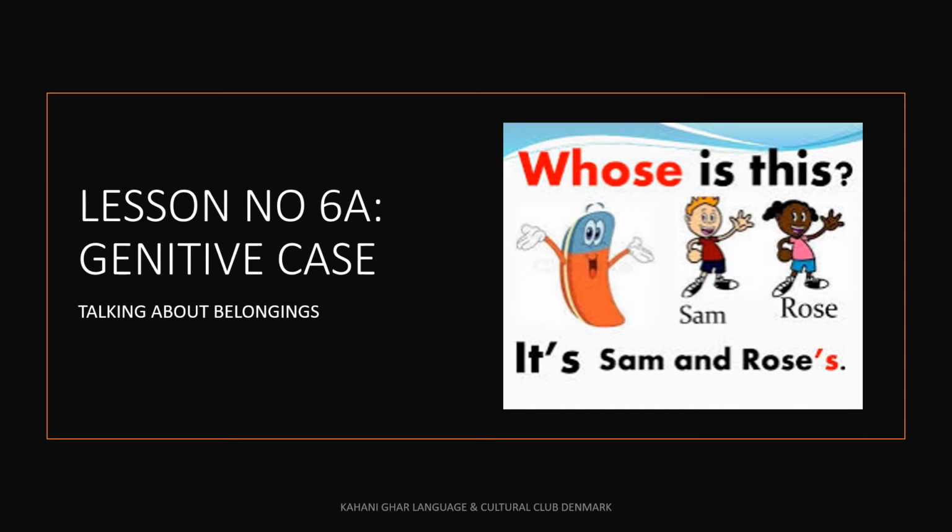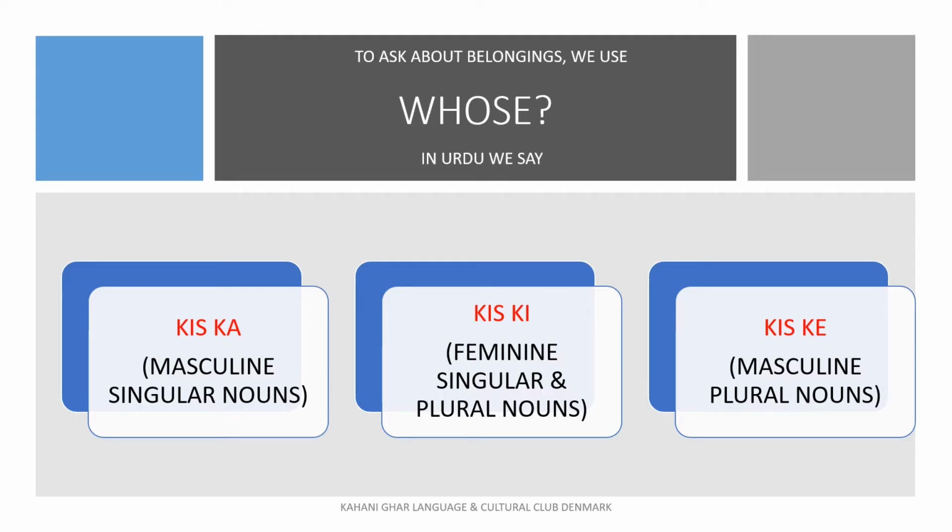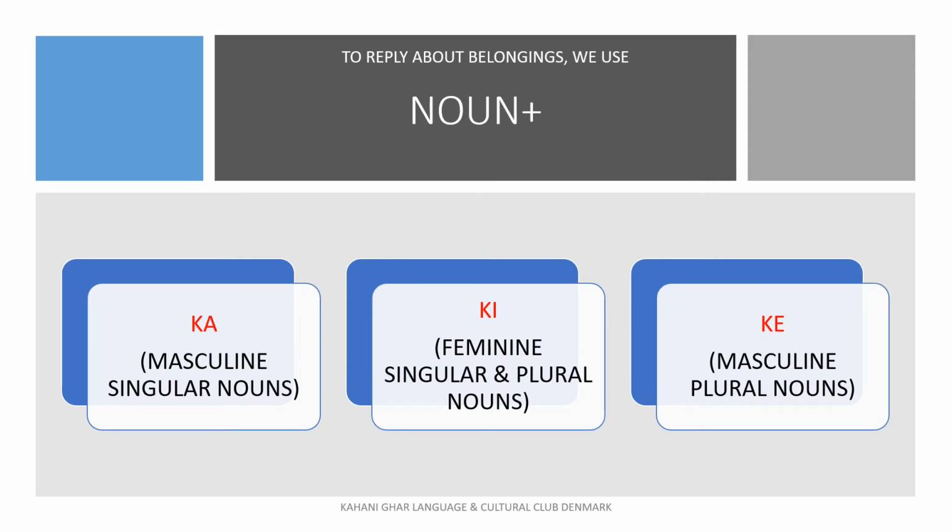Lesson number 6A, Genitive Case, talking about belongings. To ask about belongings, we use whose. In Urdu, we say kiska for masculine singular nouns, kiski for feminine singular and plural nouns, kiske for masculine plural nouns. To reply about belongings, we use a noun and we add preposition ka, ki and ke.